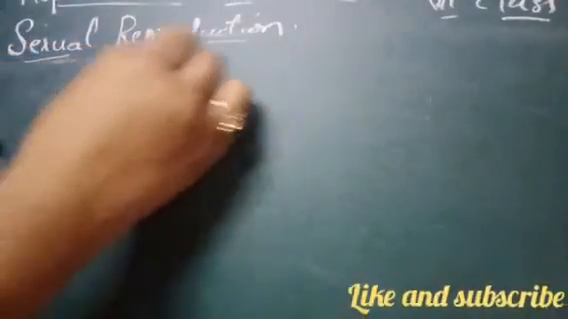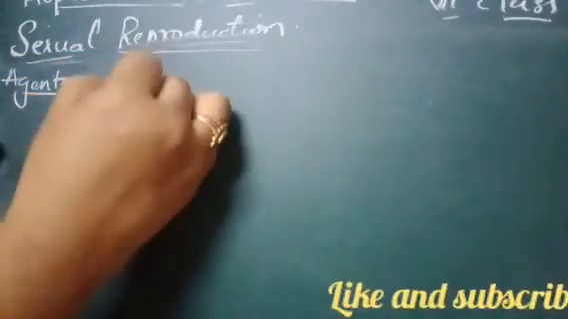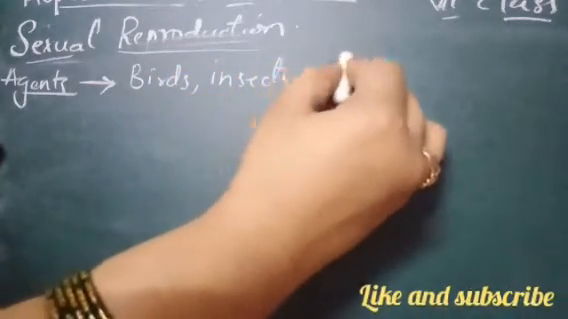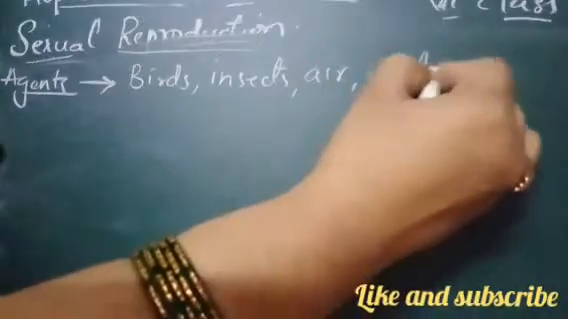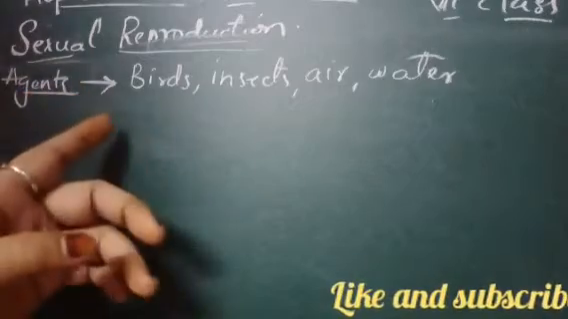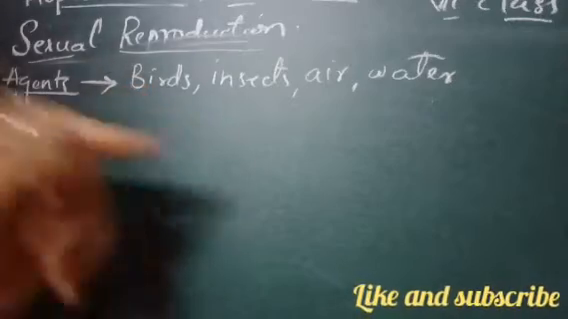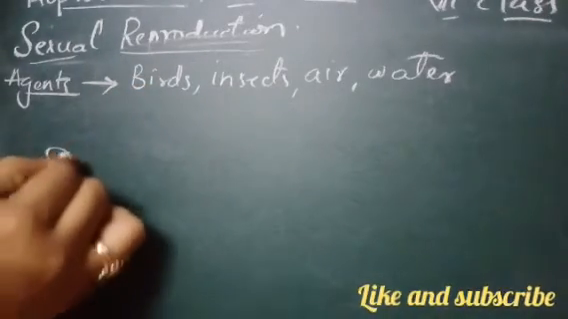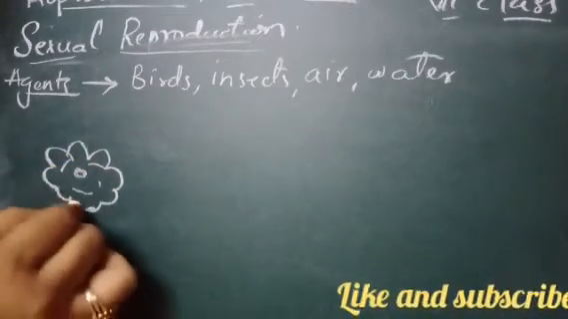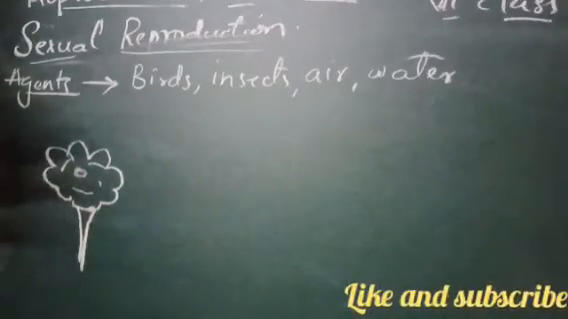So what are the agents of pollination? Birds, insects, butterflies, air, wind, water. These all things are the agents of pollination. That means what happens when a bird or an insect or a butterfly goes and sits on the flower. Suppose this is the flower and it is going and sitting on the central part for some juice, to take its nectar.